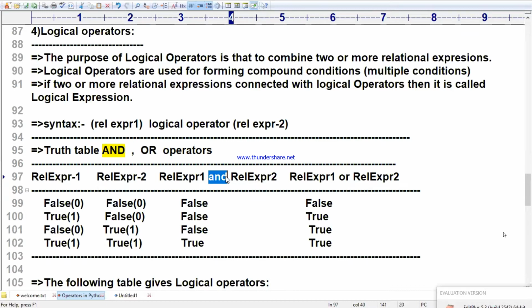False. True and true. Both of them true. Result is true. Over. Srikanth, understood or not? Yes. Akila, yes, ma. All of them are answering.